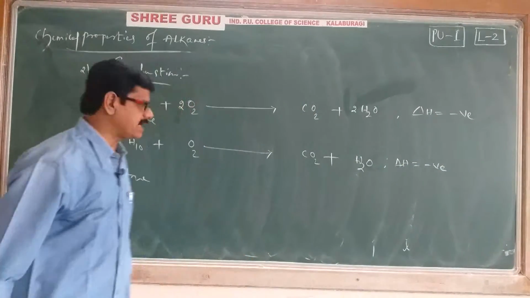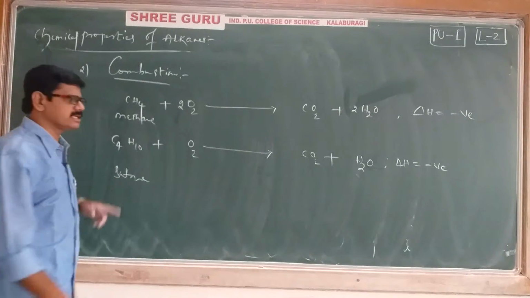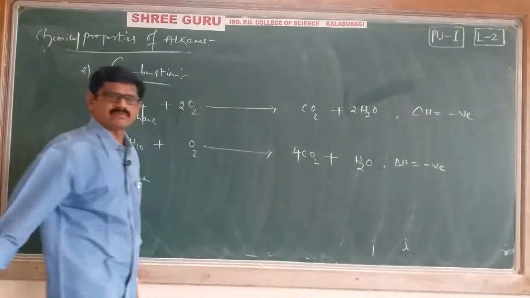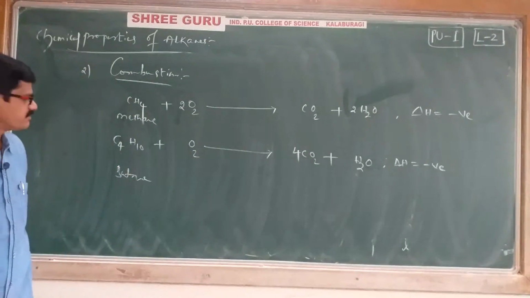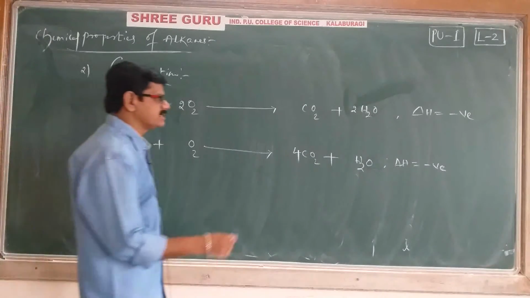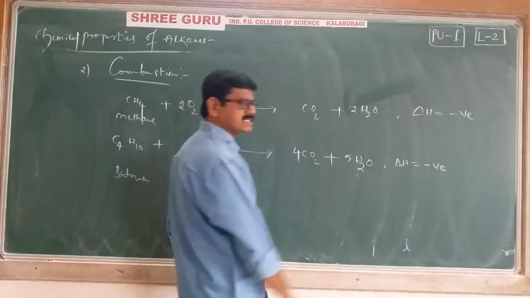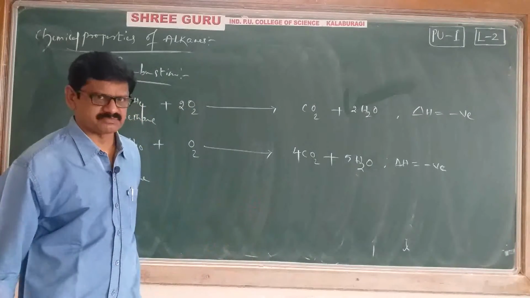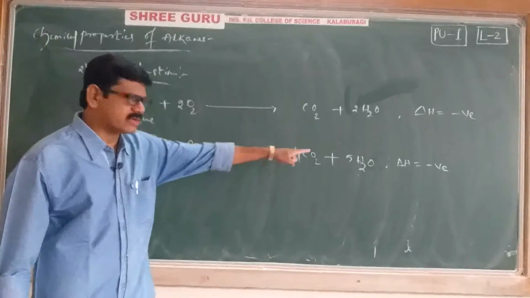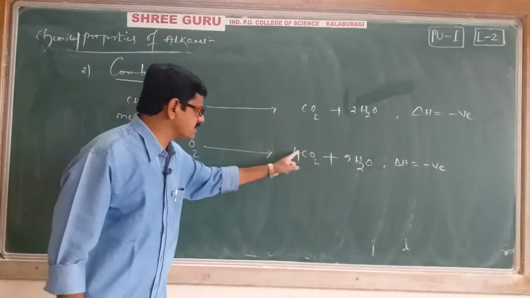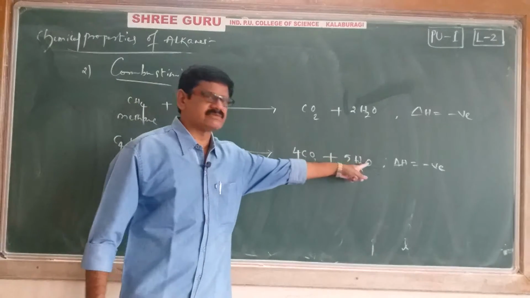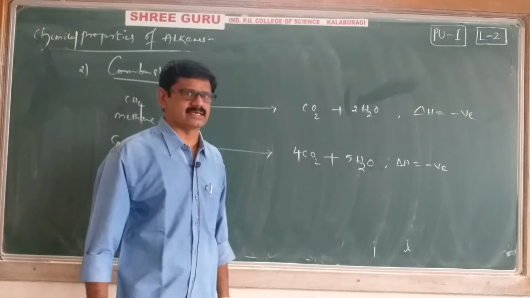Okay, again we'll do the balancing. The left side has 4 carbons. If you write 4 before the carbon dioxide, the carbon problem is solved. The left side has 10 hydrogens. That's why if you write 5 before the water, the 10 hydrogens are also balanced. Then we'll go to oxygens. On the right side, how many oxygens are there? 4 times 2 is 8, 8 plus 5, 13 oxygens on the right side.